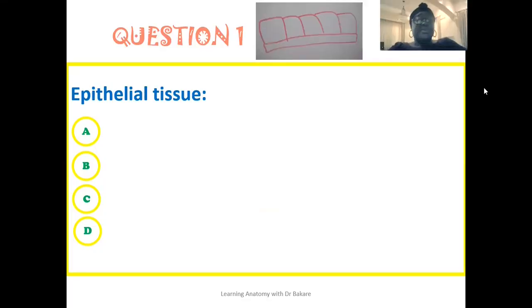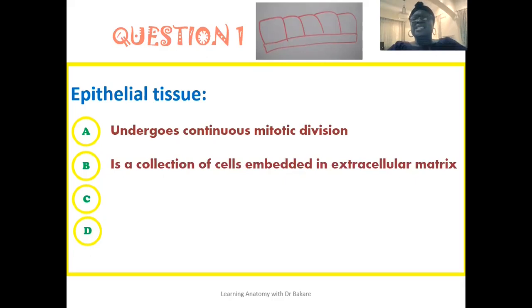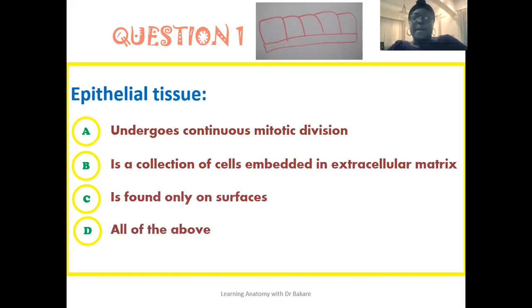So the first question reads that the epithelial tissue undergoes continuous mitotic division. Epithelial tissue is a collection of cells embedded in extracellular matrix. Is this what the epithelial tissue represents? The epithelial tissue is found only on surfaces. The last one is all of the above.